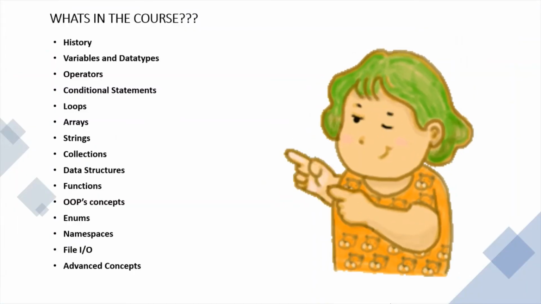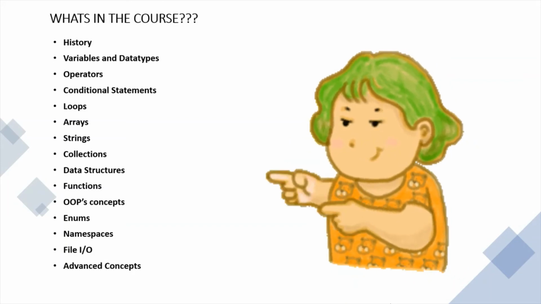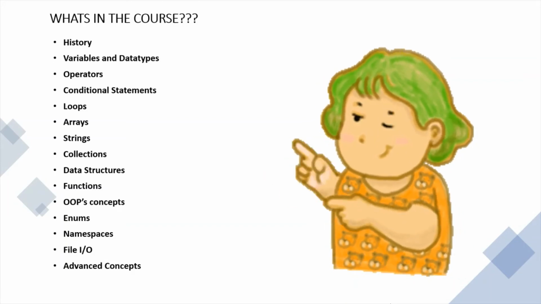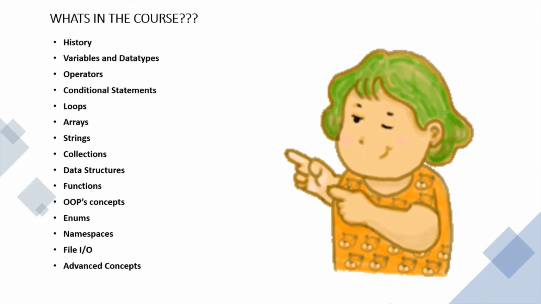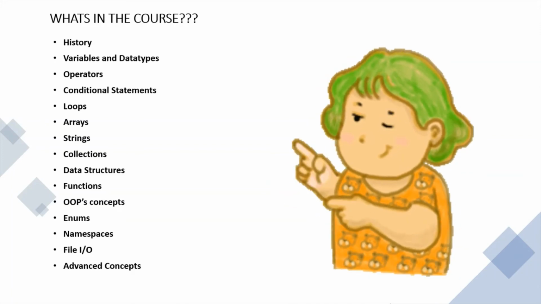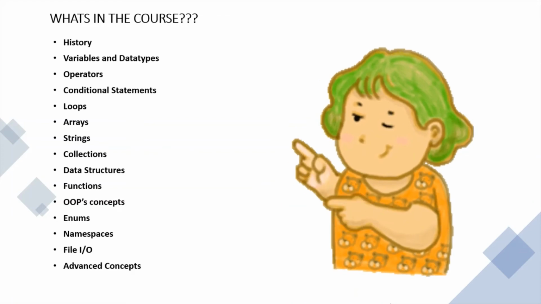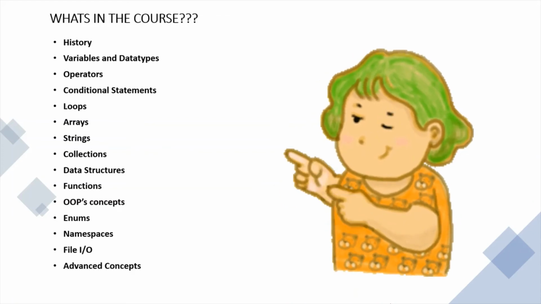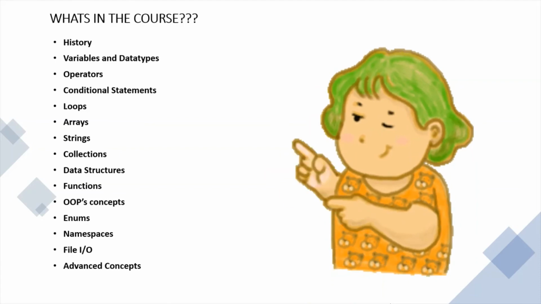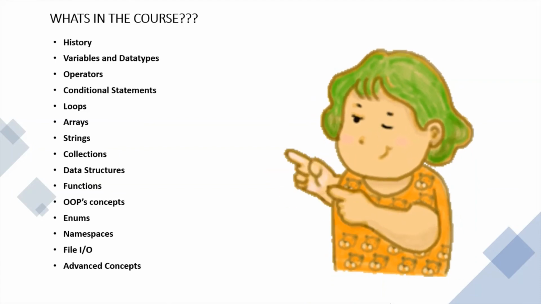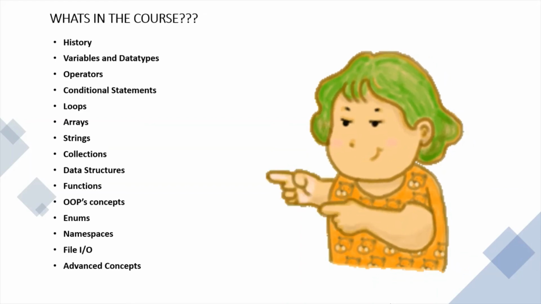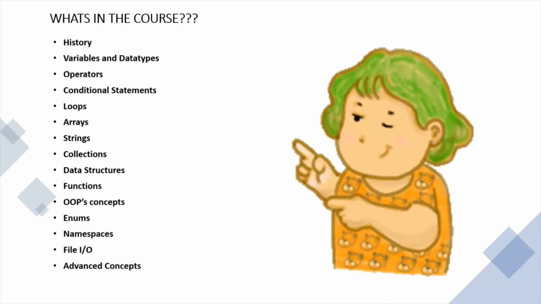In this course, a little history of C Sharp, variables, data types, operators, conditional statements like if else, loops like for and while, arrays, strings, collections, data structures like stacks, queues, hash sets, sorted sets, dictionaries, and concepts like functions and OOPS concepts like encapsulation, enums, namespaces, file input output, advanced concepts like generics, delegates, exception handling, synchronization, multi-threading, and anonymous functions are covered in this course.